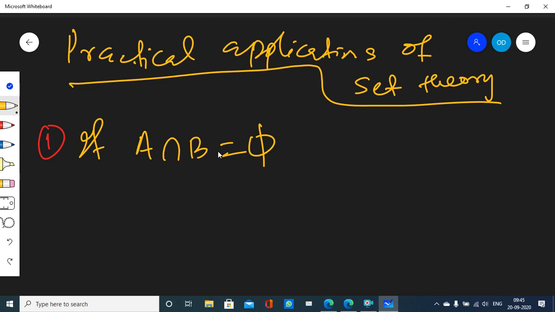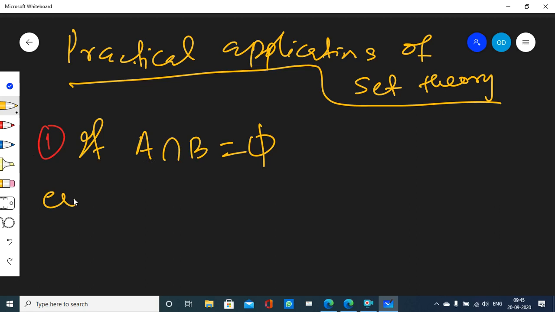Remember? Okay. So imagine this situation that A and B are two sets and they are disjoint. That is, they have no element in common between them.